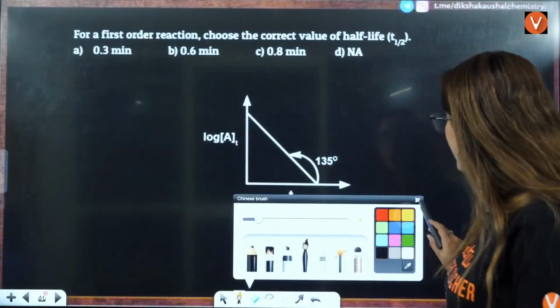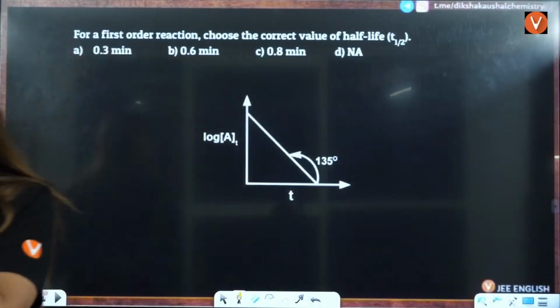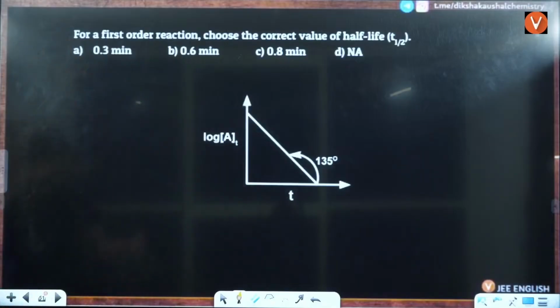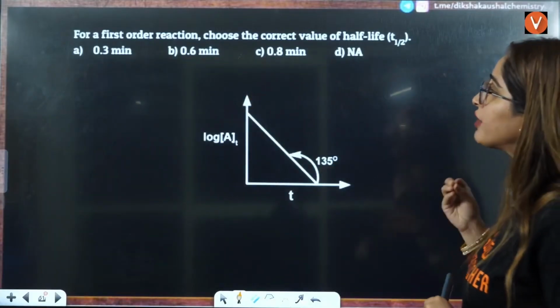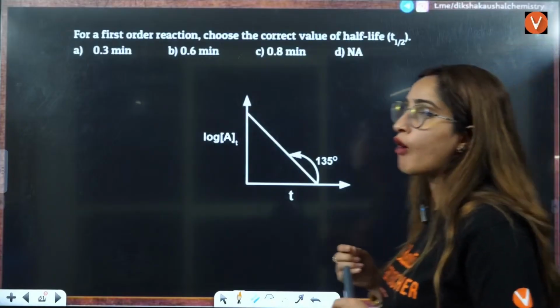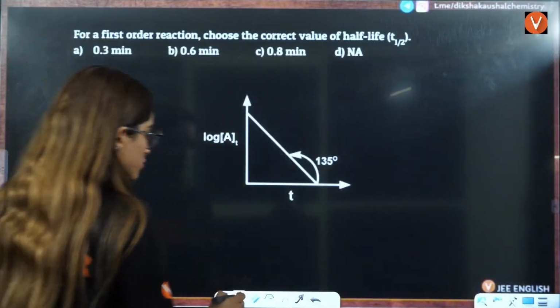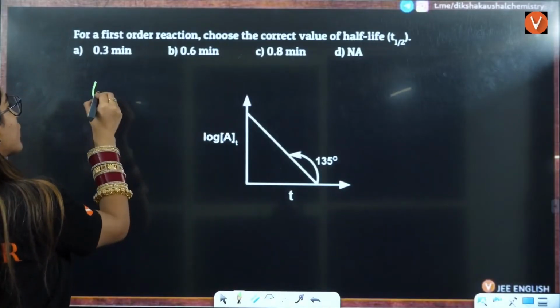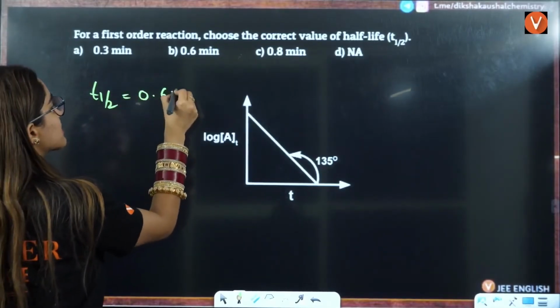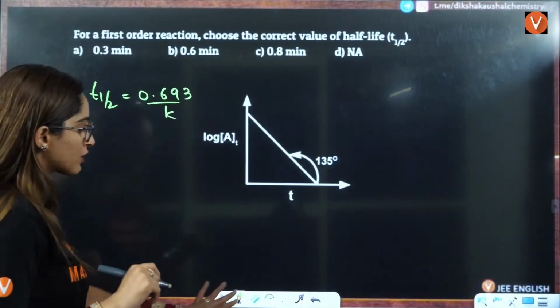Okay. Next question is, for a first order reaction, students, everybody, let us see this question here. For a first order reaction, choose the correct value of half-life. We know that T half is equals to 0.693 divided by K. You have to solve the value of K here.